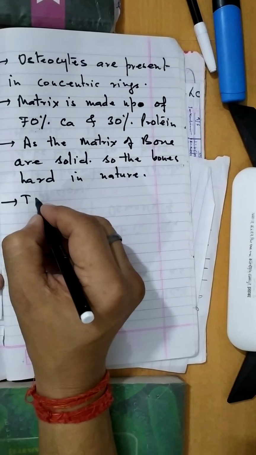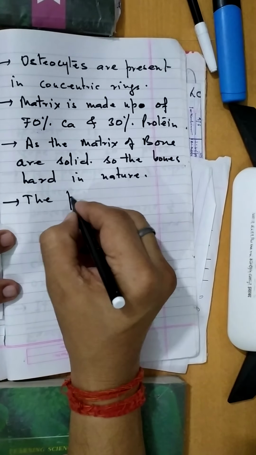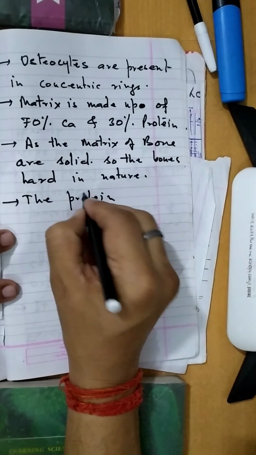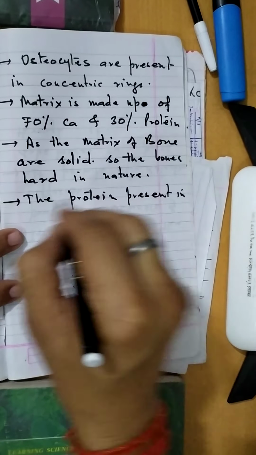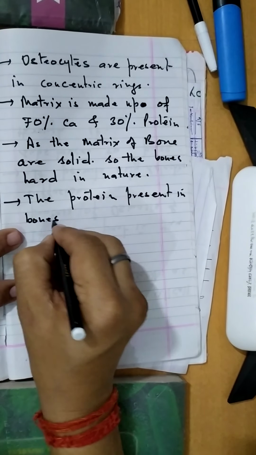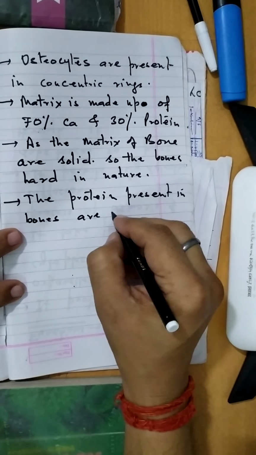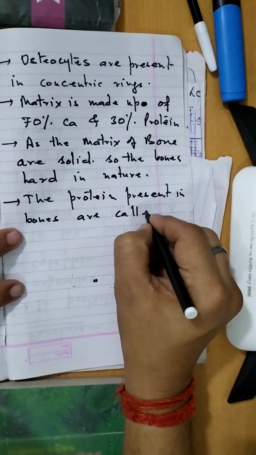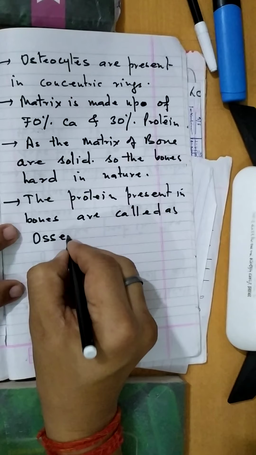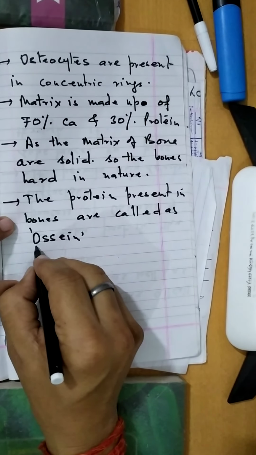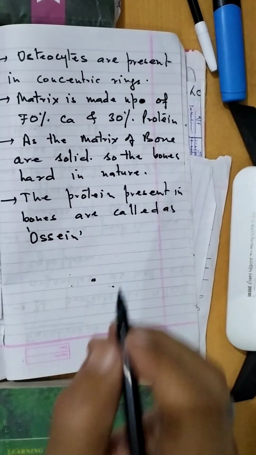The protein present in bones is called ossein. This is the protein, ossein.